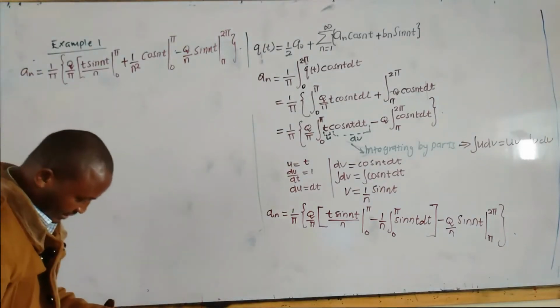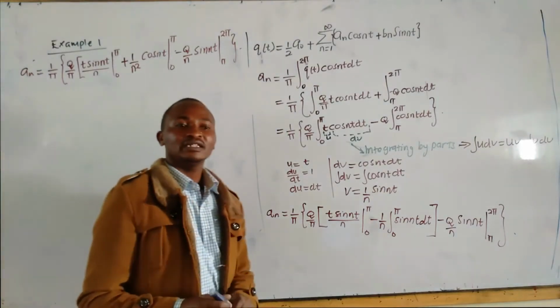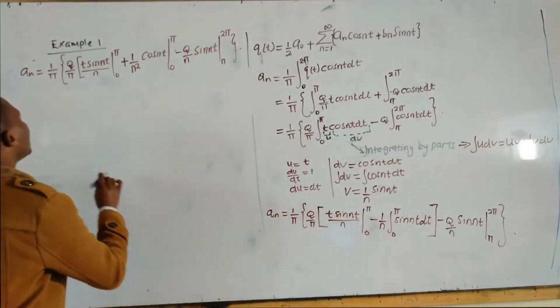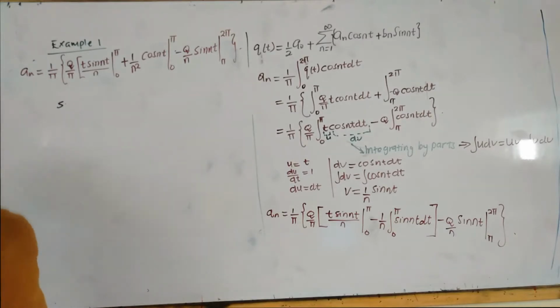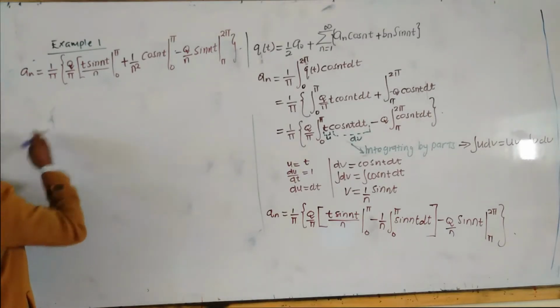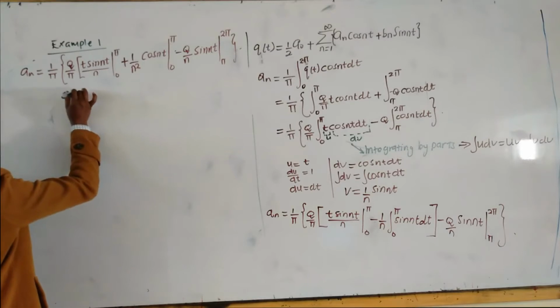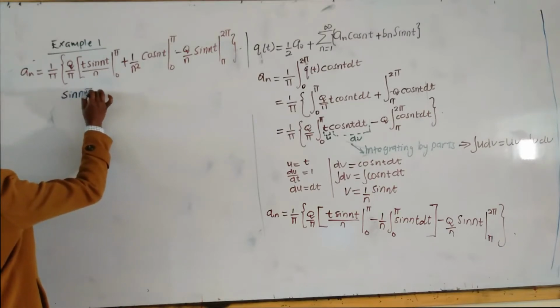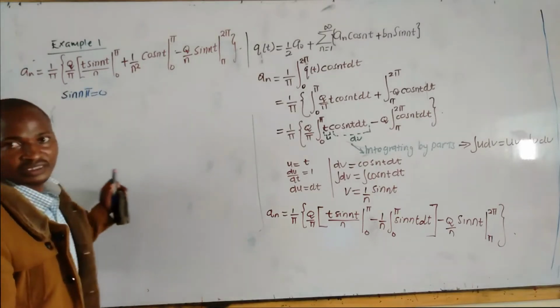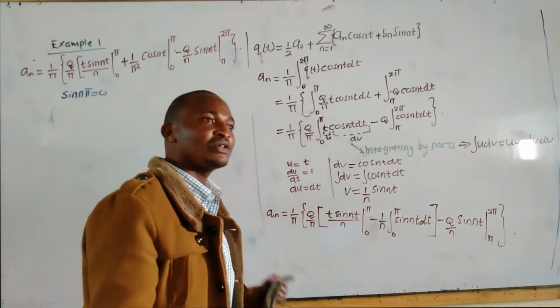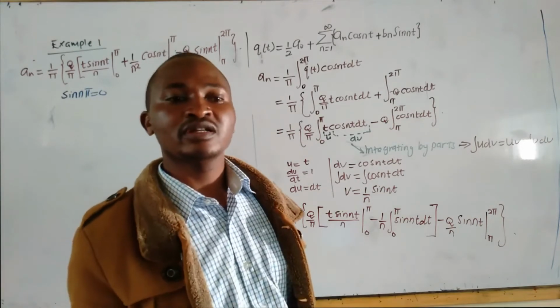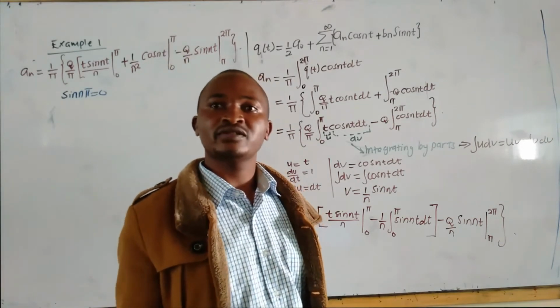We had already said, but it is important to repeat it, that sine n pi is equal to 0, no matter the value of n. Sine pi is 0, sine 2 pi is 0, sine 3 pi is 0, sine 4 pi is 0, and so on.